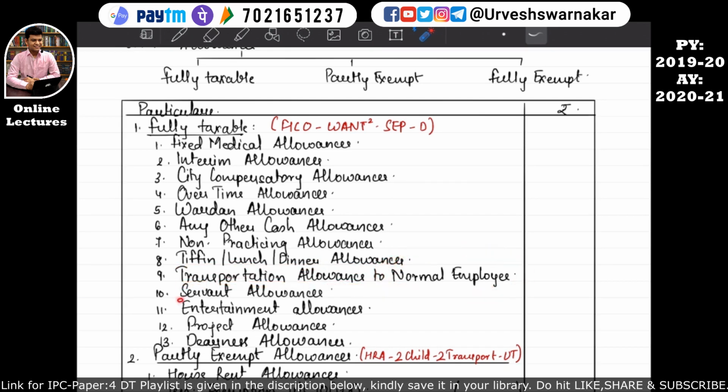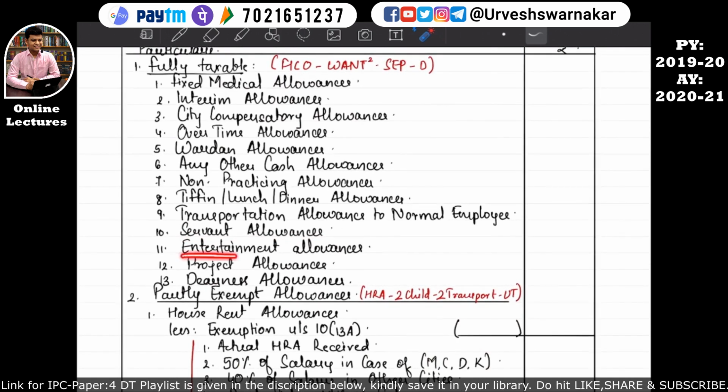S stands for servant allowances, E stands for entertainment allowances, P stands for project allowances, D stands for dearness allowances. So dearness allowances is kind of important. You will see this dearness allowances many times in this salary chapter in order to calculate the amount of salary. I hope this is quite clear.